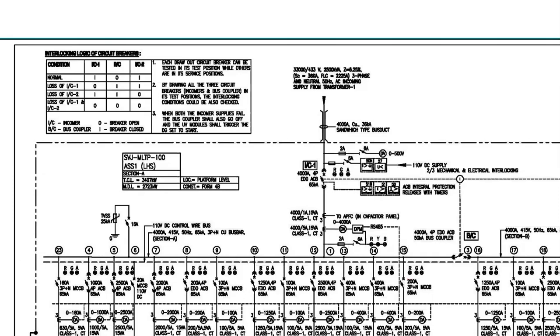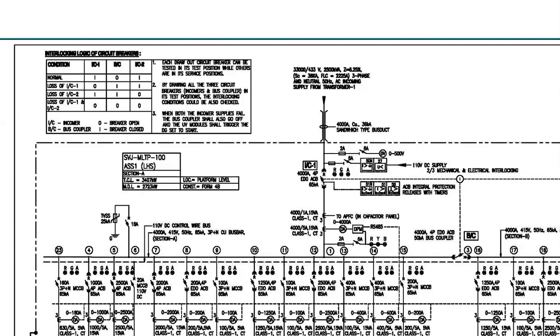In the sense, if one incomer is not operational, then this portion of my panel is not getting power. So what will happen? All the supplies which are made available through this incomer are now discontinued.